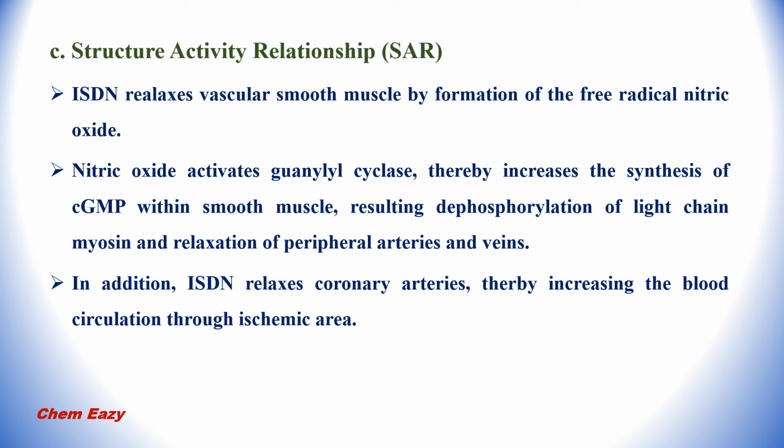Structure activity relationship of isosorbide dinitrate. Isosorbide dinitrate relaxes vascular smooth muscle by formation of the free radical nitric oxide, and this nitric oxide activates guanylyl cyclase, thereby increases the synthesis of cyclic GMP within smooth muscle, resulting in dephosphorylation of myosin light chain and relaxation of peripheral arteries and veins. In addition, this drug relaxes coronary arteries, thereby increasing the blood circulation through ischemic area.